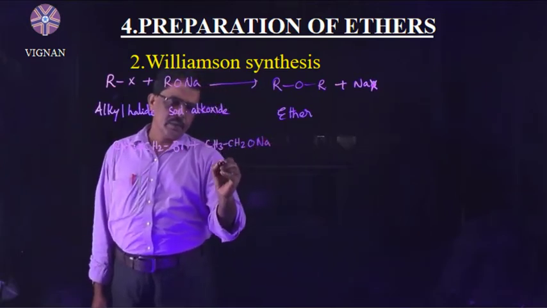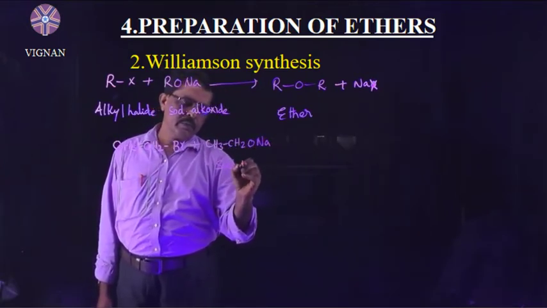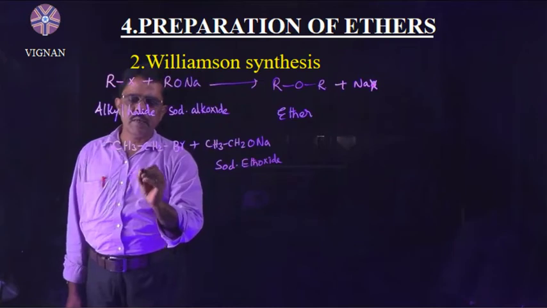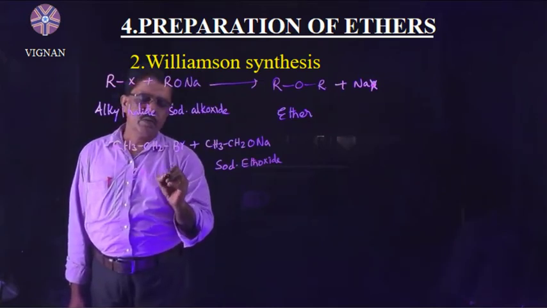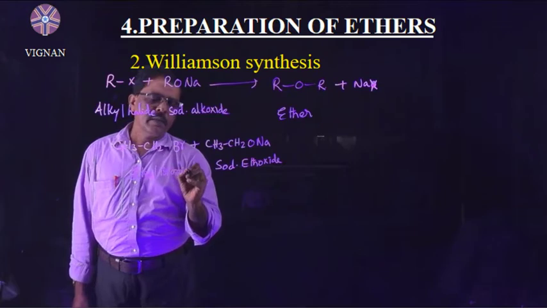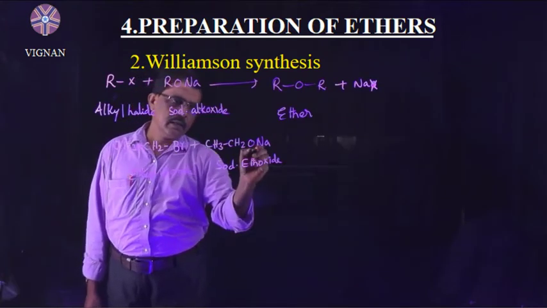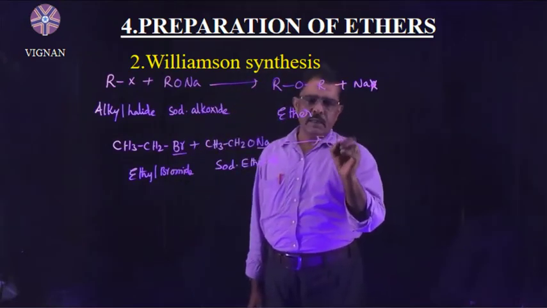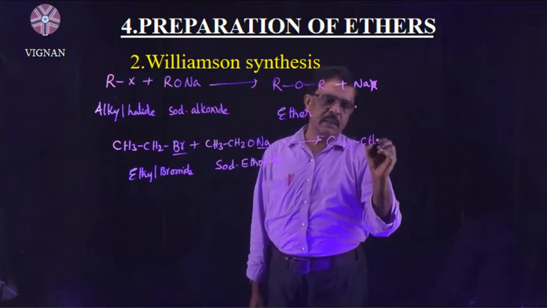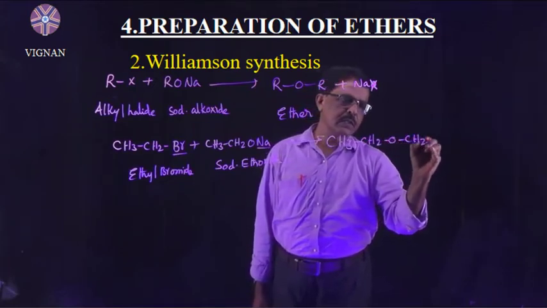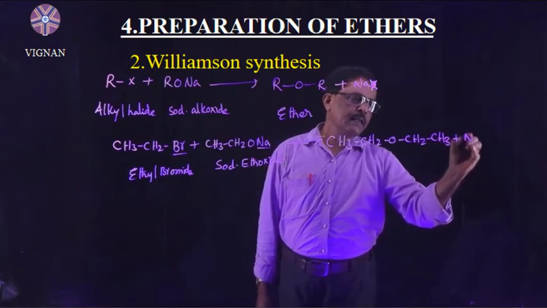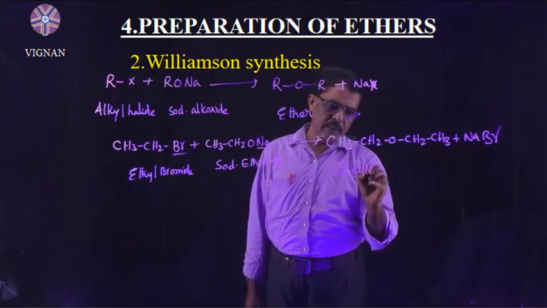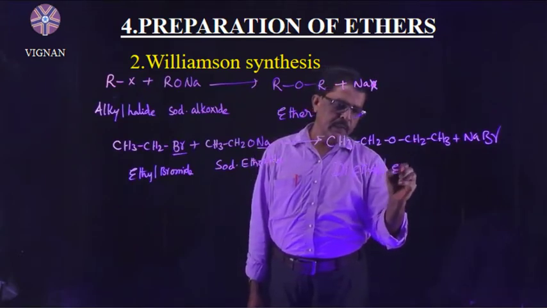The name of this compound is sodium ethoxide. Sodium ethoxide is treated with ethyl bromide. Then we will get here Br and Na comes out as NaBr, and we will get diethyl ether, CH3CH2OCH2CH3, plus NaBr. So this one is diethyl ether.